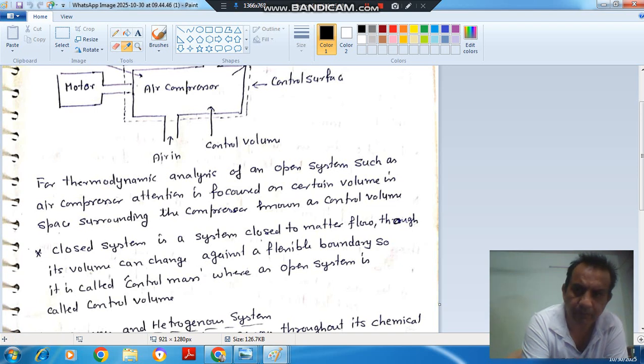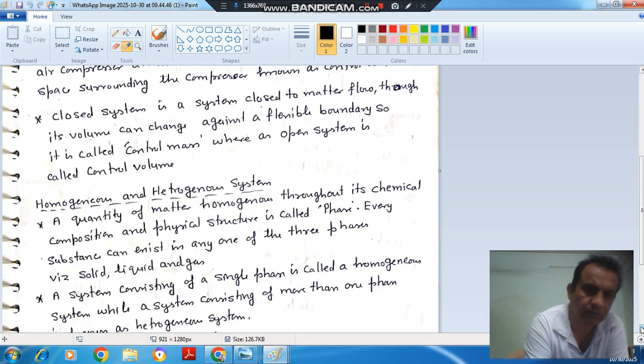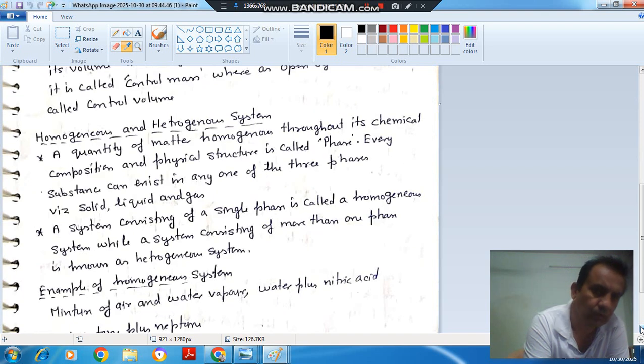Next differentiation of system is homogeneous and heterogeneous system. First, homogeneous system: a quantity of matter homogeneous throughout its chemical composition and physical structure is called a phase. Every substance can exist in one of three phases, that is solid, liquid or gas.